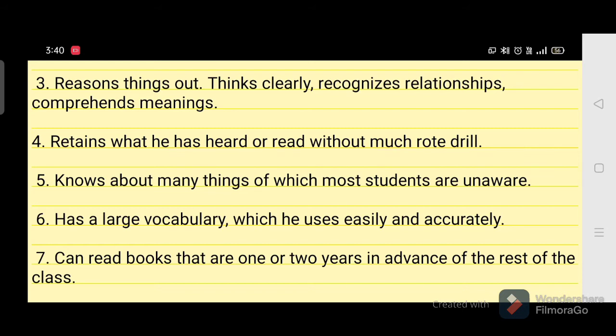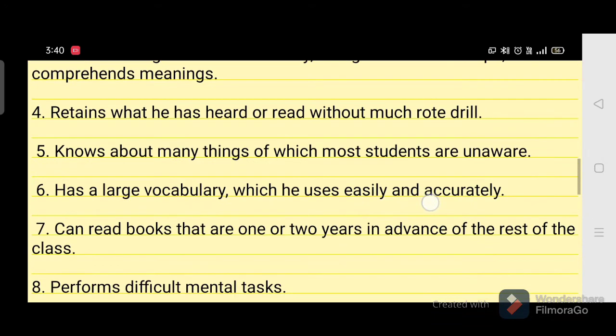See, this is one of the most important characteristics. They retain the things taught by the teacher and what has been read by them easily and for a long time, without much drill work to remember or memorize the things. This is one good characteristic of gifted children.